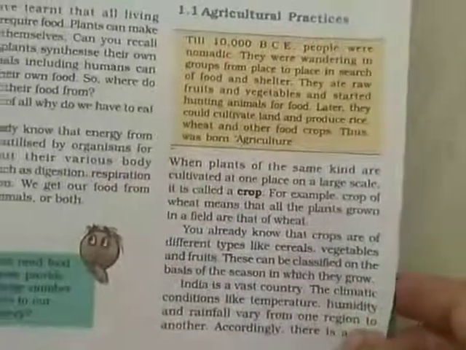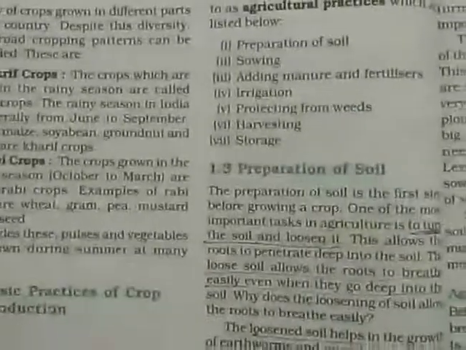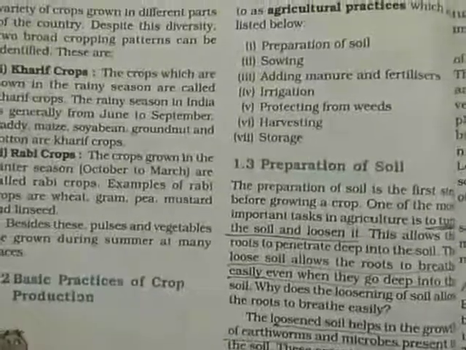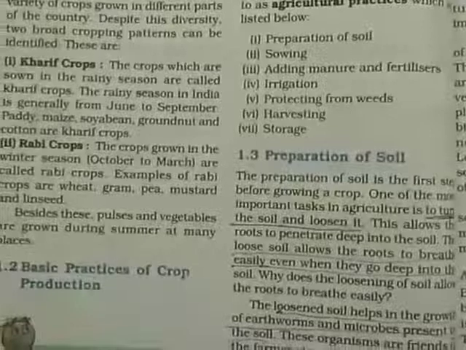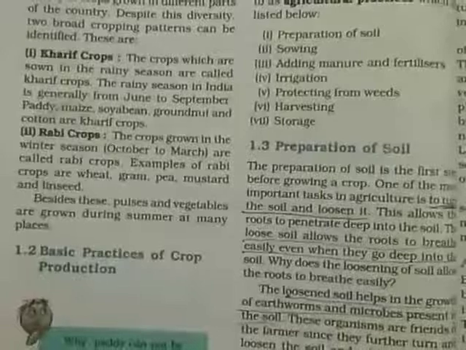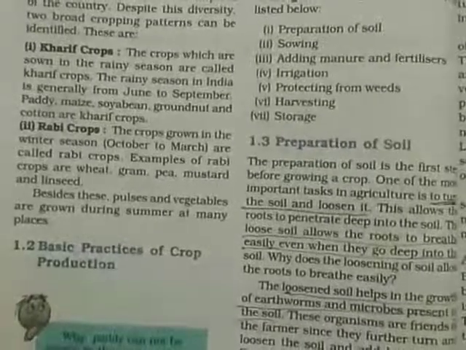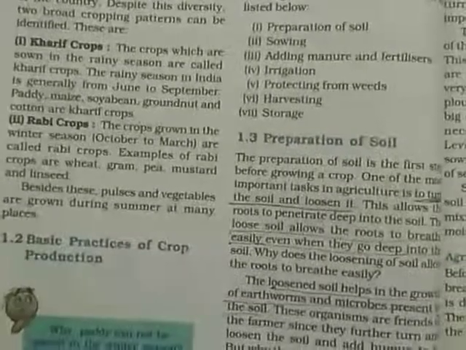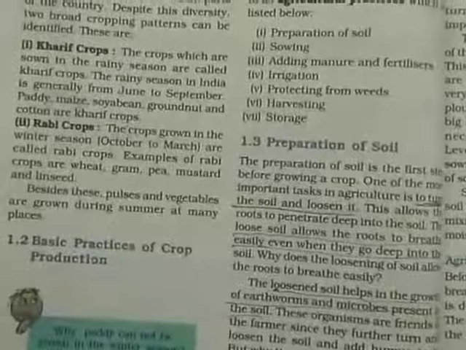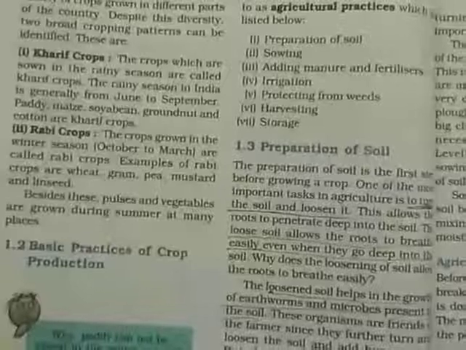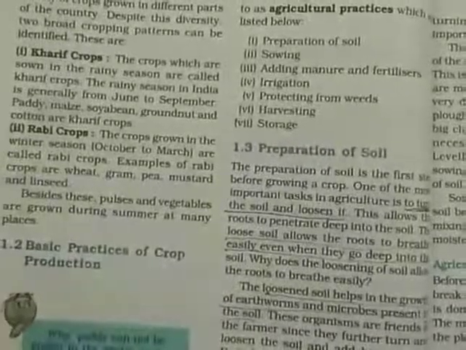Accordingly, there is a variety of crops grown in different parts of the country. Despite this diversity, two broad cropping patterns can be identified, the Kharif crop and the Rabi crop. First is the Kharif crop. Kharif crops are grown in the rainy season, from June to September. Maize, soybean, groundnut, and cotton are Kharif crops.